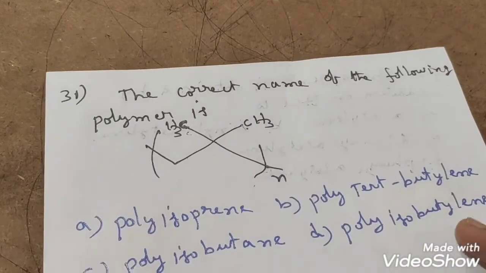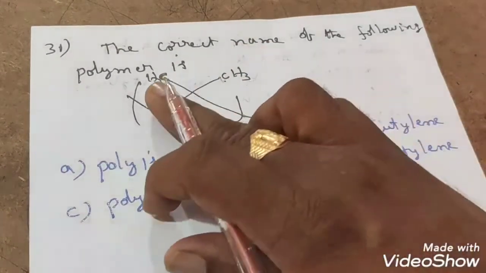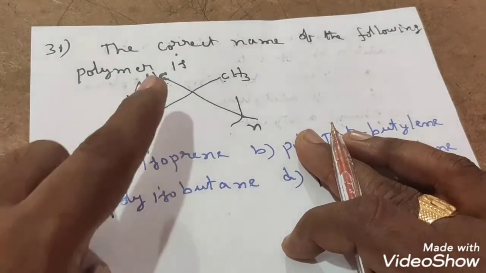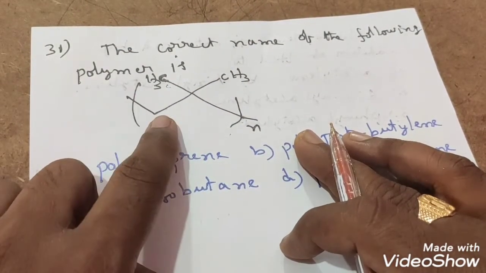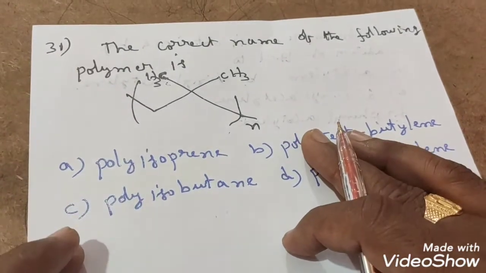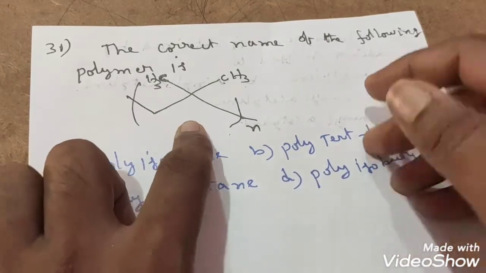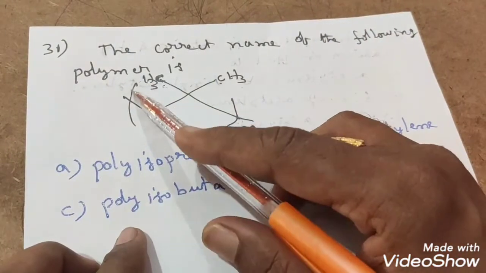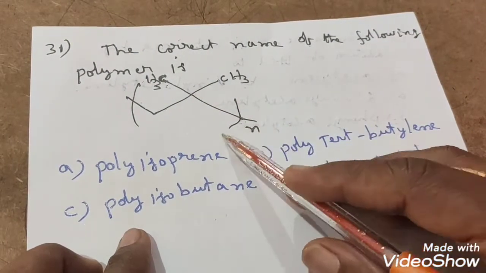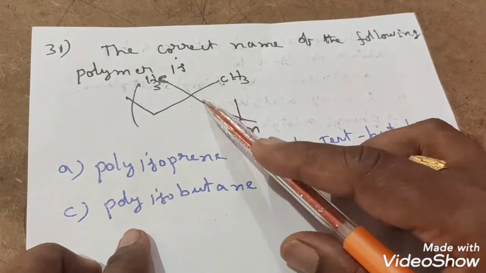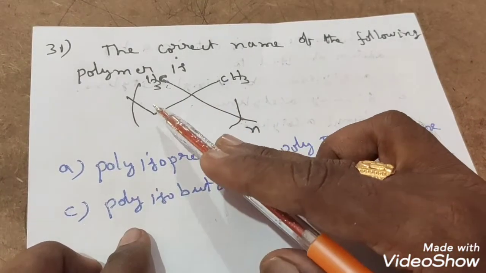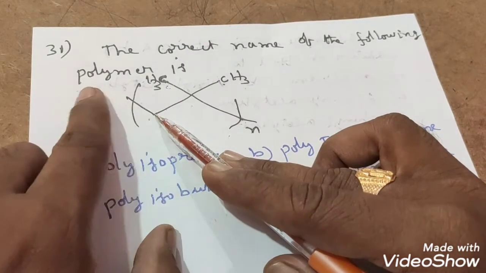And the next question, if you observe. The correct name of the following polymer is. The correct name of the following polymer. This is the polymer given, student. So what is the correct name? So what is the structure if you observe? Here this is the continuation part. This is the bond for continuation. Nothing is there here. Till here only a bond is present. This is the continuation part.